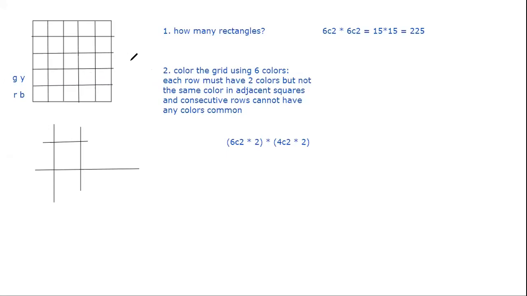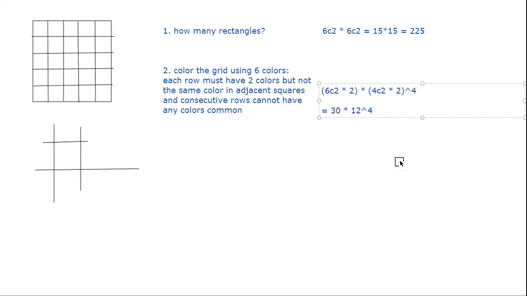So that means for the third row I'll again have 4 color options. Only the green and yellow will be gone. So I'll again have 4C2 times 2, and that will continue for all the rows above it. So this will come to the power 4. So the answer is 6C2 is 15 into 2, 30, times 4C2 is 6 times 2 is 12, 12 to the power 4. So that's the answer for the question here.